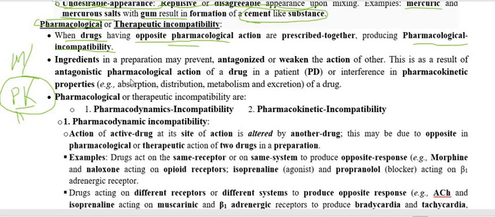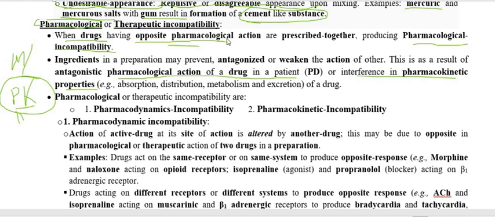One may antagonize or weaken the action of another, and therefore this may change the pharmacological action or pharmacodynamics of the drug, or may interfere with the pharmacokinetic property of a drug. That is also called pharmacological or therapeutic incompatibility.